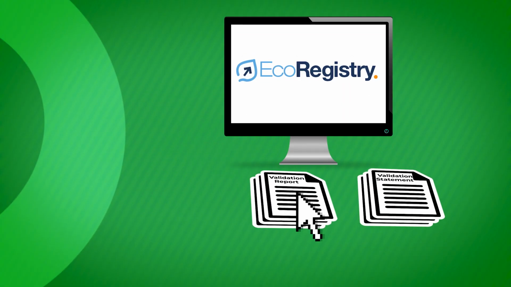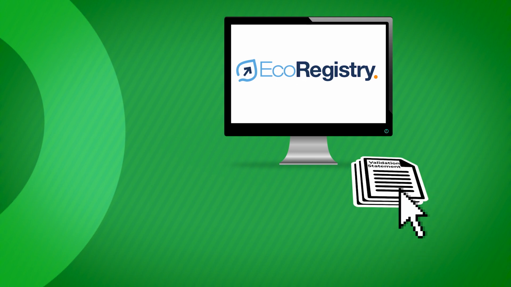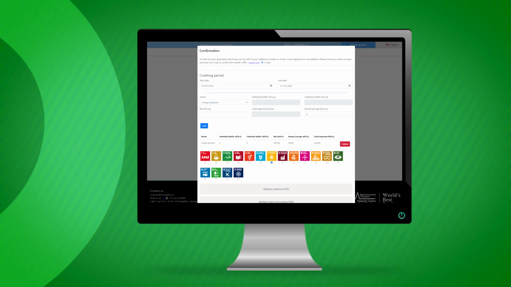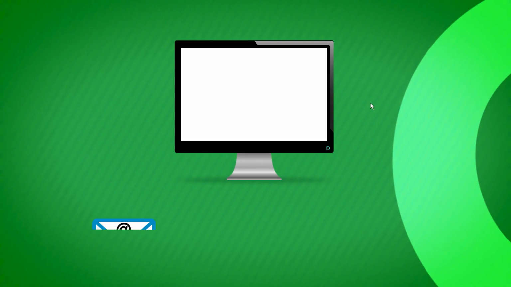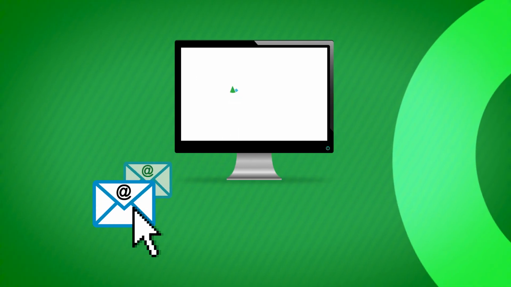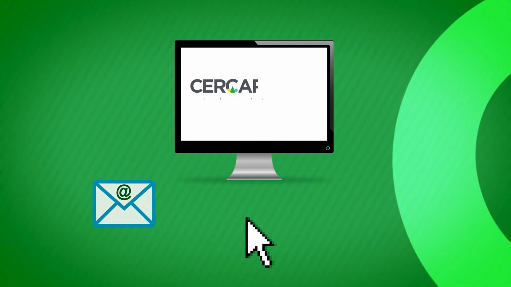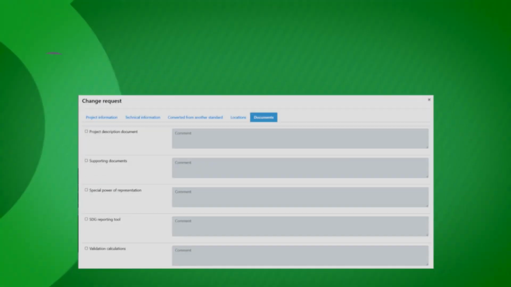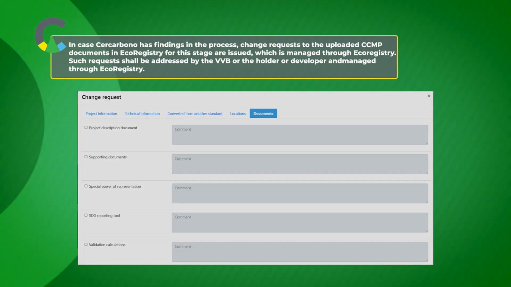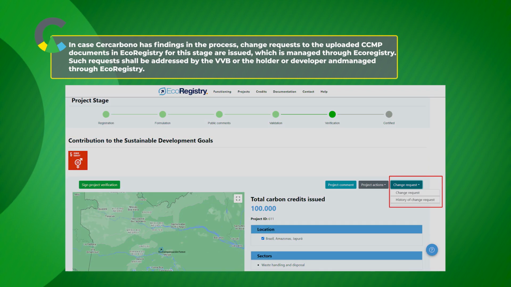Once the VVB has uploaded the above described documentation, the validation stage signature may proceed. After the validation stage has been signed, an email notification is sent to Cercarbono's technical team, which performs a documentation review to approve the validation stage for the subject CCMP. In case Cercarbono has findings in the process, change requests to the uploaded CCMP documents in Eco-Registry for this stage are issued, which is managed through Eco-Registry.